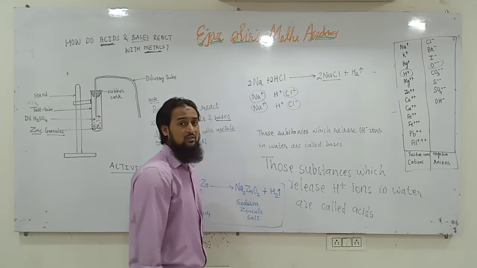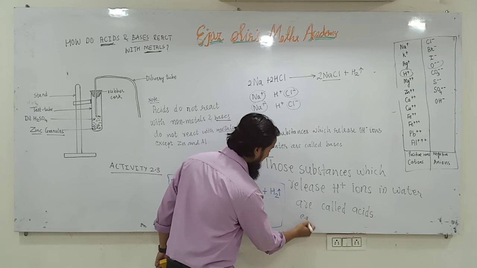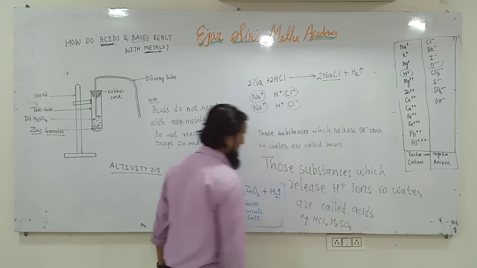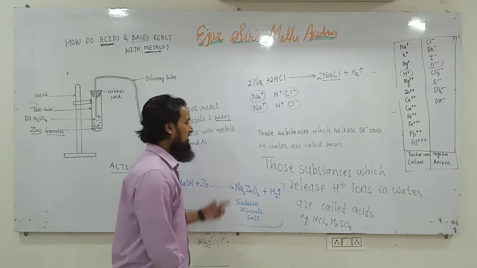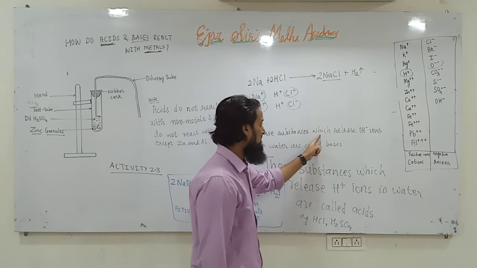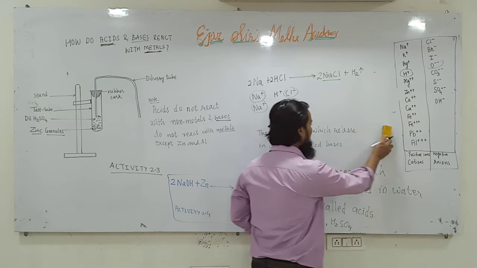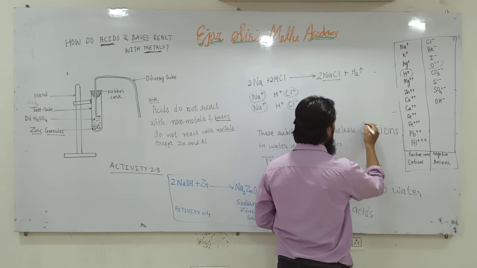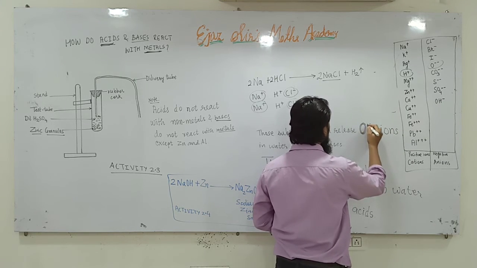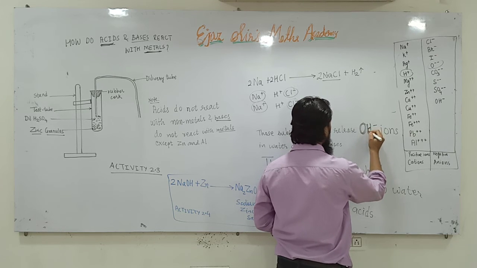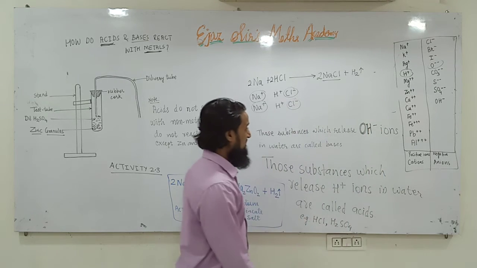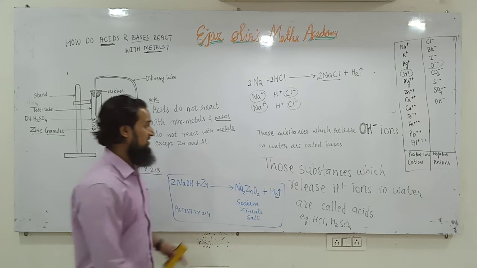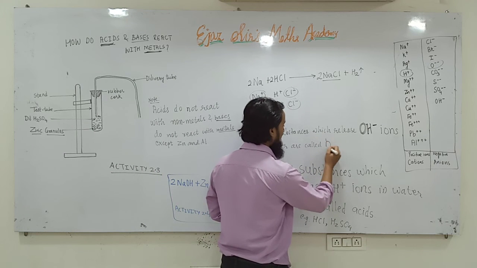Example, HCl, H2SO4, etc. And those substances which release OH negative ions in water are called bases.